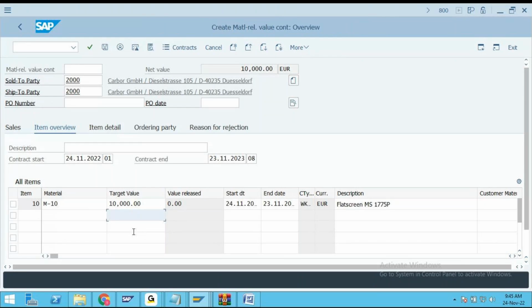So like this, there are two different types of contracts. One is creating the value contract with assortment module, and the second one is without assortment module, where you can directly enter the required material itself. Remaining everything is same. Now based on this one, you create the order, delivery, invoice, these things you go through. Now let me explain the functionalities of this, friends, how exactly this will work.